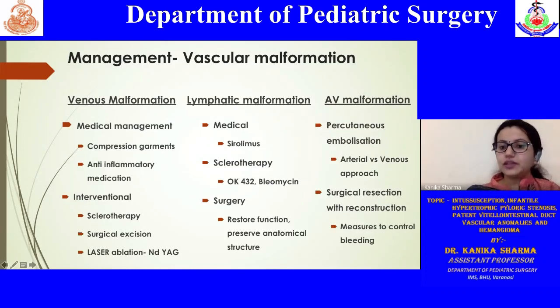Then arteriovenous malformation. These are high flow vascular malformations. One cannot just go and excise them easily. So mostly they don't resolve with medical management or sclerotherapy. One has to plan for a percutaneous embolization, where the embolization is done onto the main feeding vessel. And again, the surgical option is reserved mainly to control the main feeding vessels to the AV malformation.